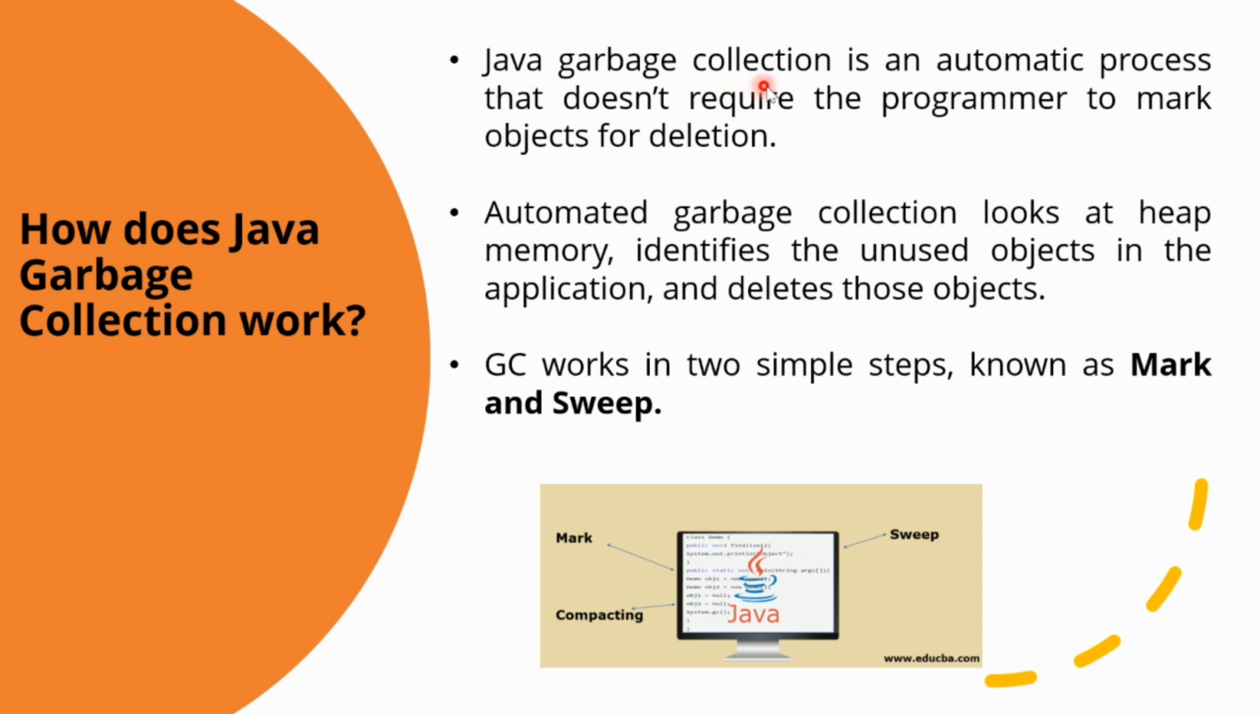Java garbage collection is an automatic process that doesn't require the programmer to mark the objects for deletion. Automatic garbage collection looks at the heap memory, identifies the unused objects in the application and deletes those objects. So basically, garbage collection works in two simple steps, that is, mark and sweep.